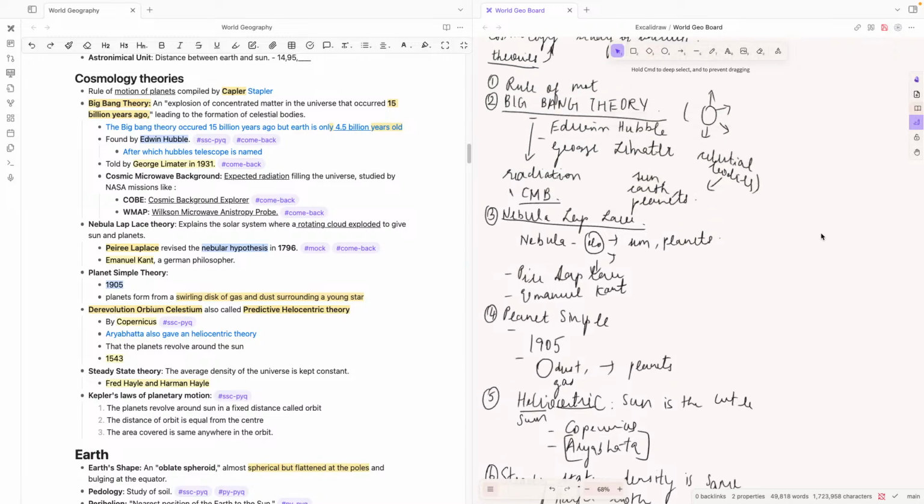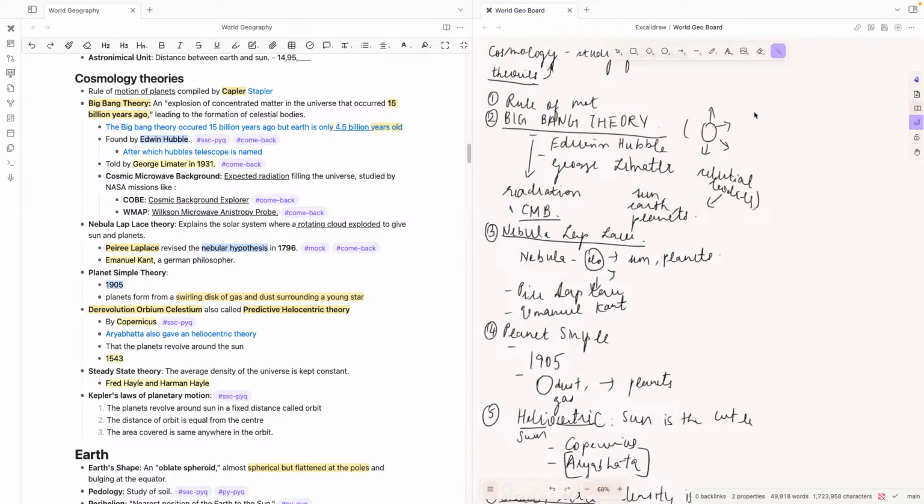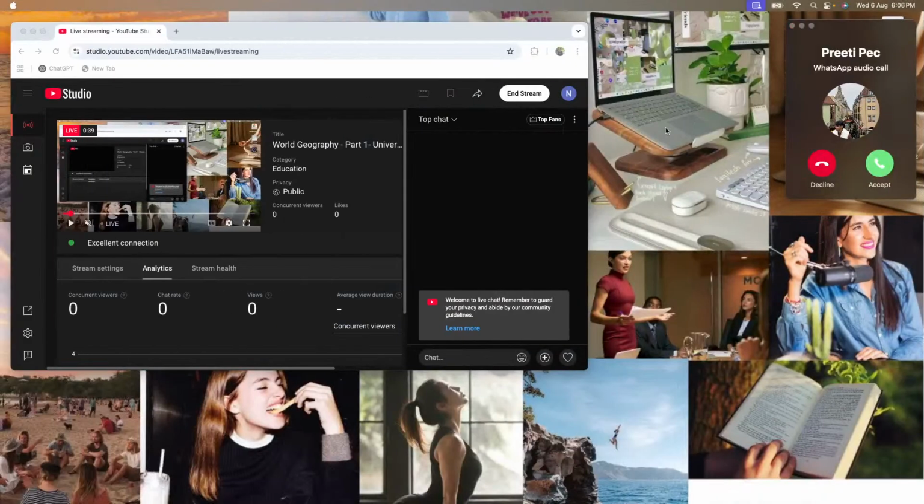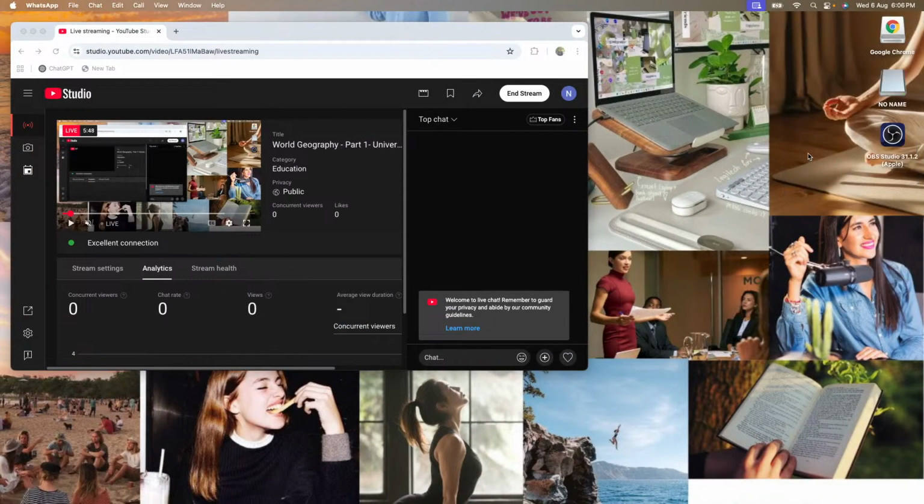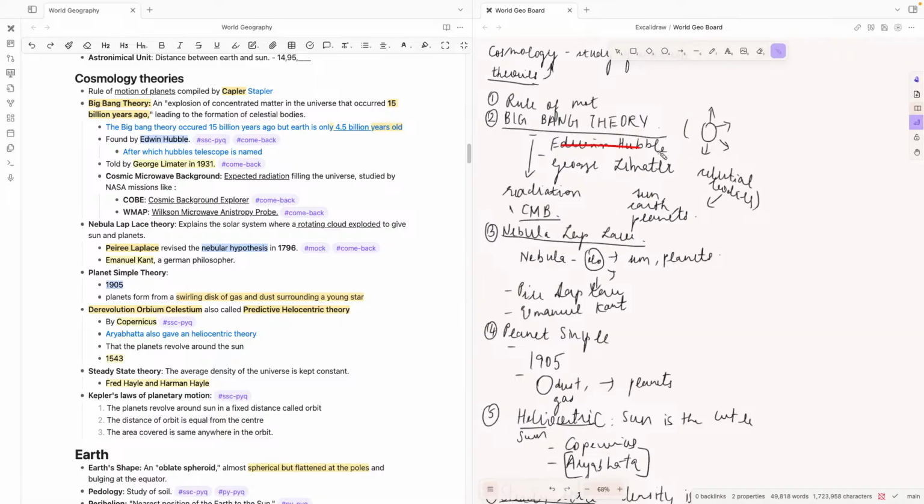We have the rule of planetary motion, which is given by Kepler. It just says that every planet has some rules in which it evolves. And then it has the Big Bang theory, which is the most important theory. This was given by Edwin Hubble and George Lemaitre. This talks about a radiation called the cosmic radiation. This cosmic radiation is further studied by George Lemaitre and in the Microwave Explorer and the Wilson.